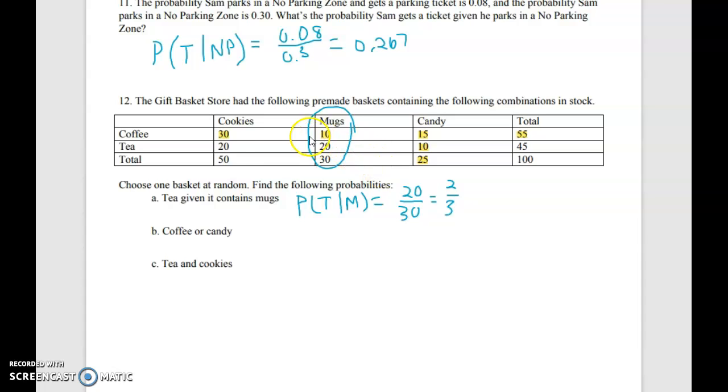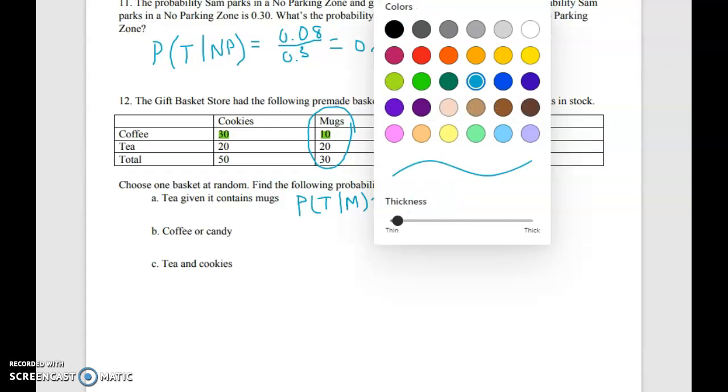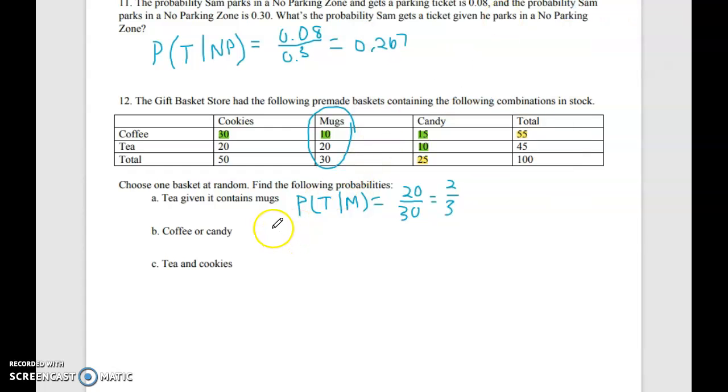Now how you can do it is you can add these up. You can simply add the numbers inside the table, not the totals. So those four numbers contain coffee or candy, and I don't count the overlap. So I could do 30 plus 10 plus 10 plus 15. That's going to be 65 out of 100. So one way I could find it, if I do the green numbers, I get 65 out of the 100 total. I'll reduce this in a second.